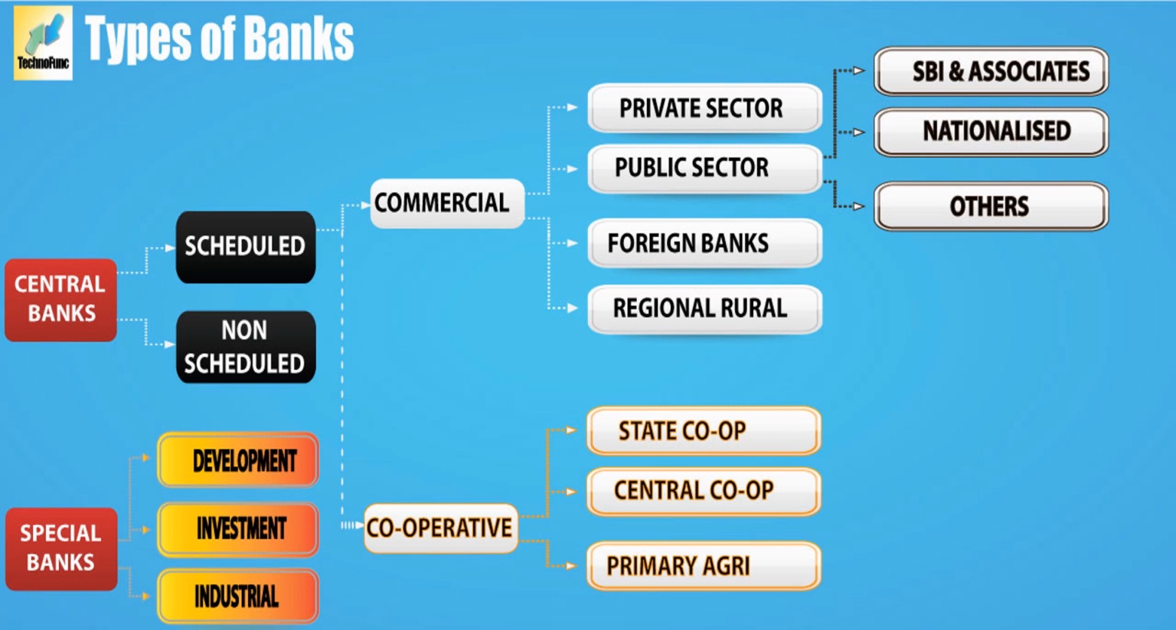We need to understand other different types of banks. So we all know that the Reserve Bank of India, RBI, is the central bank in our India, like the Federal Reserve in the US. Under this Reserve Bank, we have mainly two kinds of banks: scheduled banks and non-scheduled banks. You need to understand what exactly is scheduled and non-scheduled.